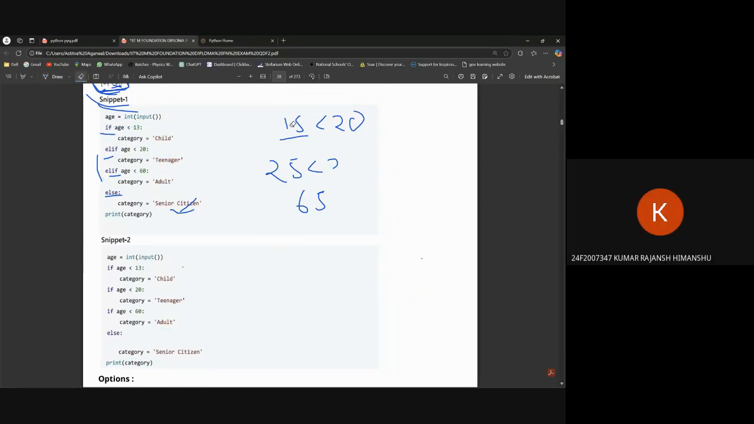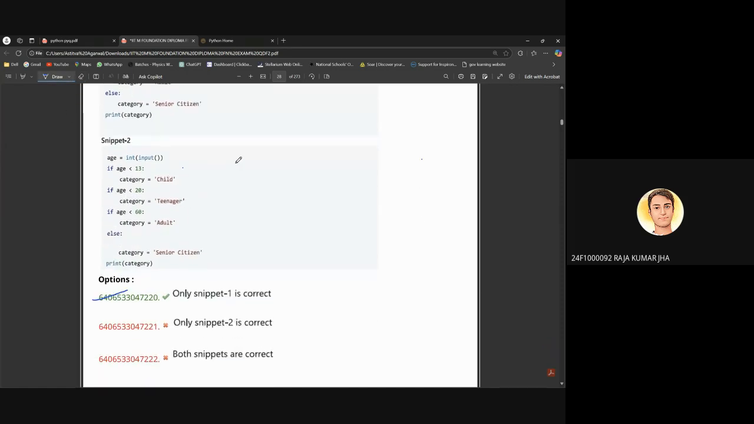No. Okay, I have a doubt. Yeah. Suppose in snippet 2, suppose the age is 70. Then what will be the output in the second code? Just senior citizen. Okay, so senior citizen will come. If it is less than 13, then first it will go to this line and check whether this condition is true or not. You are saying less than 13. I assume 10 only, the previous example I took, it's the same example.